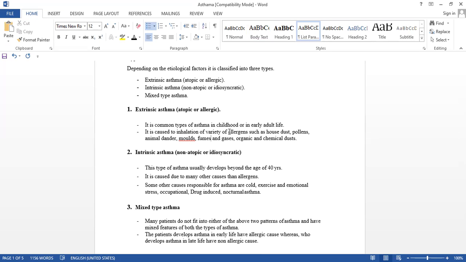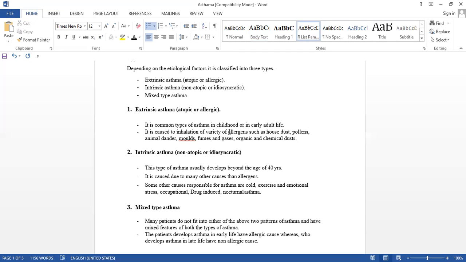It is caused by many other causes than allergens, means it is not due to allergy. The other causes responsible for asthma are cold, exercise, emotional stress, occupational, drug-induced, and nocturnal asthma.